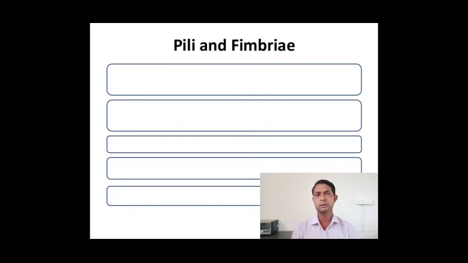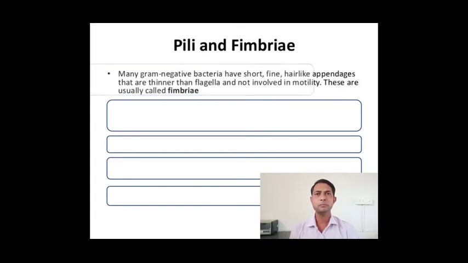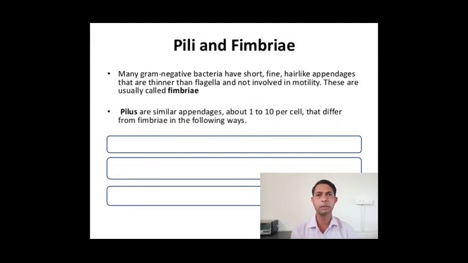Now along with this, another structure present on the external side of the bacterial cell is known as pili and fimbriae. Pili and fimbriae are structures generally used for locomotion, or mostly for the attachment of the bacterial cell. So here you can see the pili. Many gram-negative bacteria have short, fine, hair-like appendages that are thinner than flagella and not involved in motility. These are usually called fimbriae.